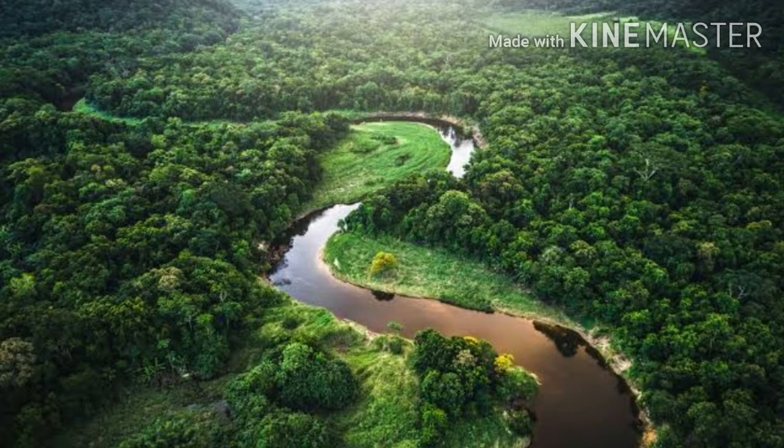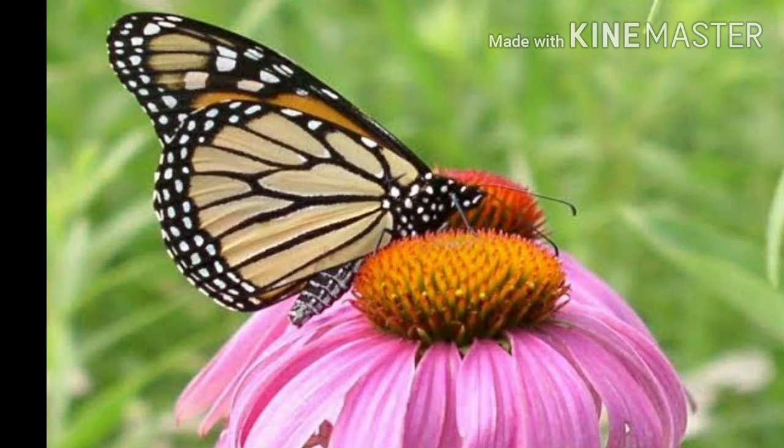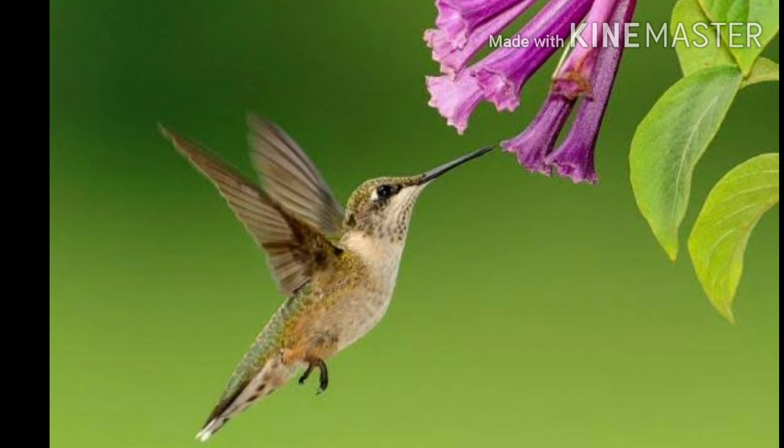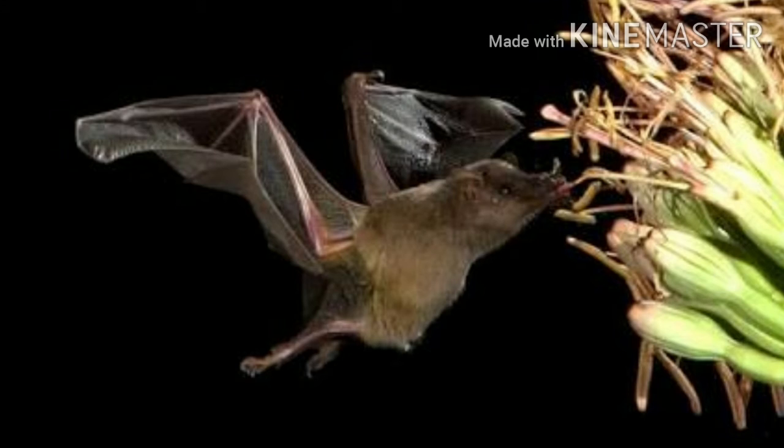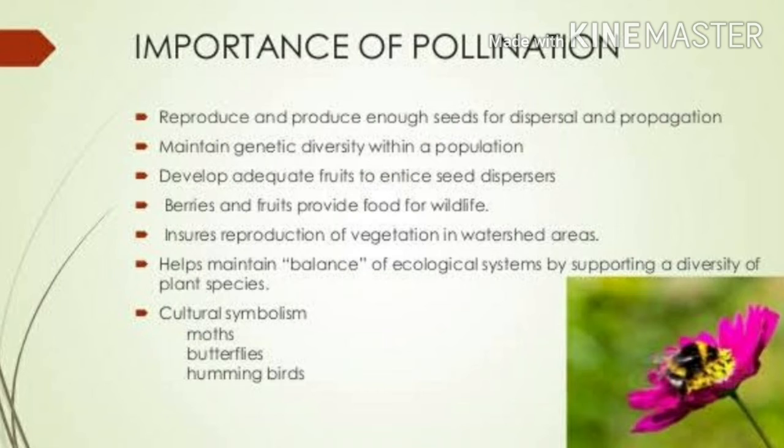The second important service for the broadly utilitarian argument is pollination of flowers, without which fruits and seeds are not produced. It is provided by the pollinators, that means insects, bumblebees, birds, and bats. Pollination is brought about by these animals.